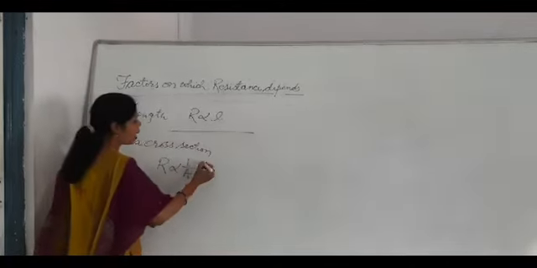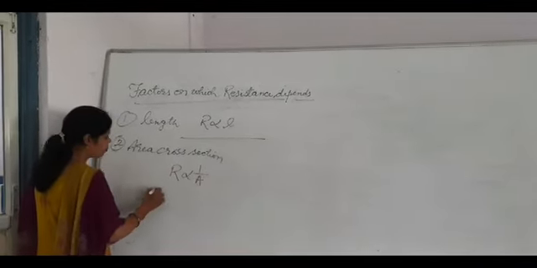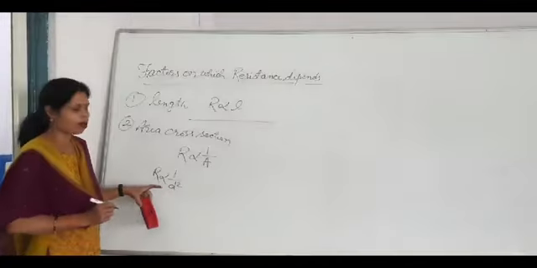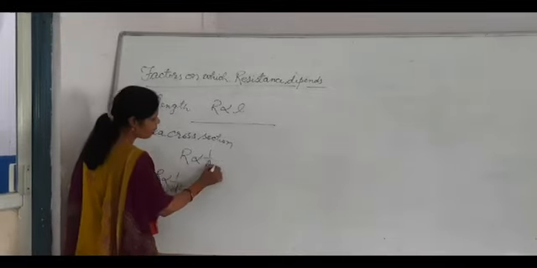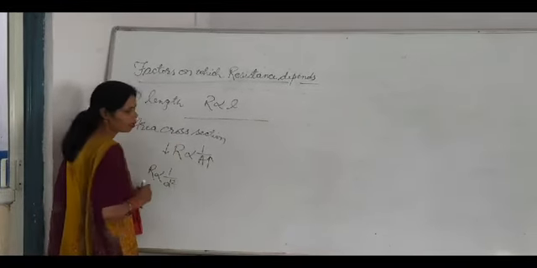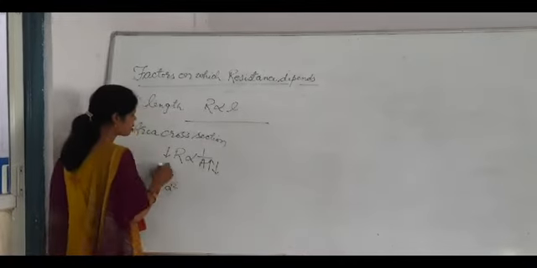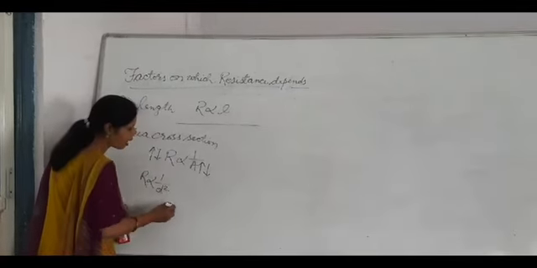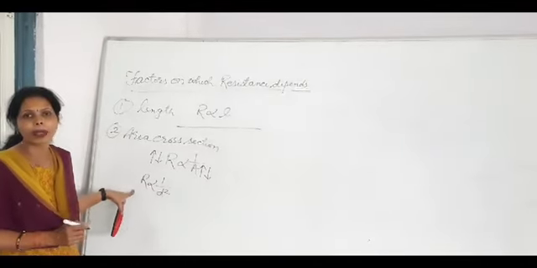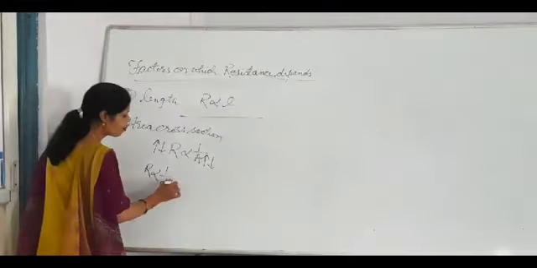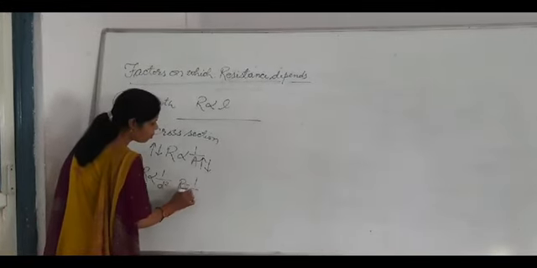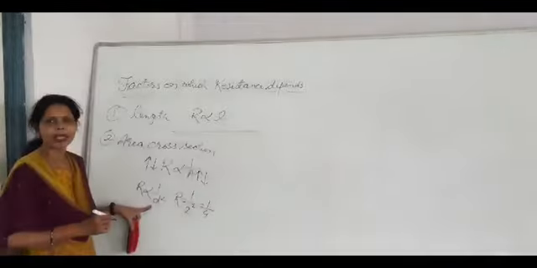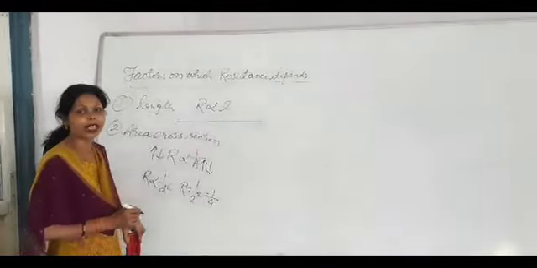So you can say that resistance is inversely proportional to the square of the diameter of a wire. If area increases, resistance decreases. If area decreases, resistance increases. Suppose the diameter of a wire is doubled. So what would be the resistance? It will be 1/4. And if the diameter is tripled, the resistance will be 1/9.